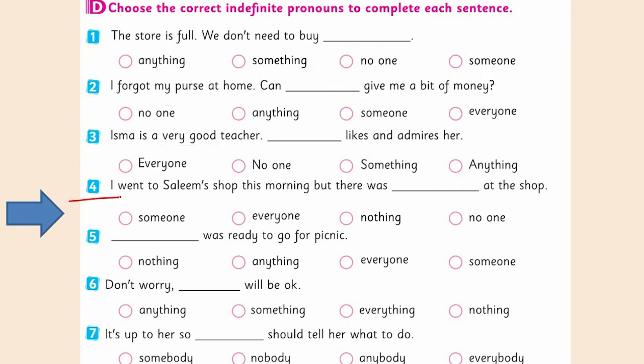Look at the fourth one. I went to Salim's shop this morning, but there was at the shop. Here Salim's shop is specifically mentioned. In the morning he visited, the subject here went to the Salim shop, but we cannot say there was nothing at the shop.